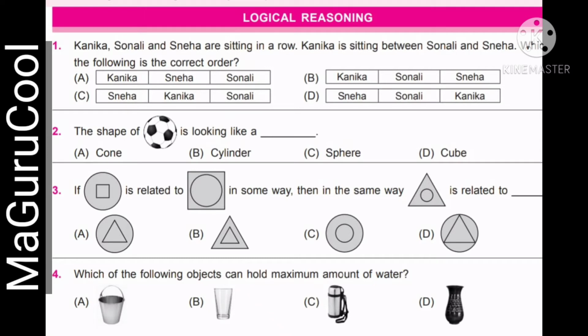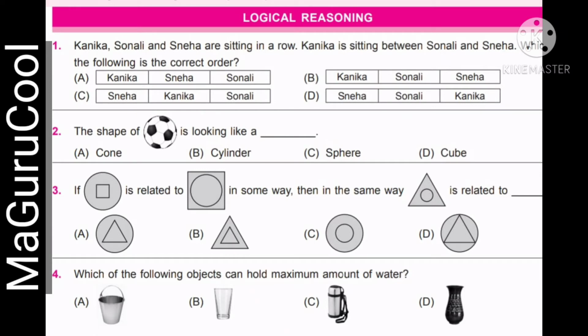Now the third question is again logical reasoning. This we usually do with our matchsticks and with the building blocks. This can be done with building blocks and matchsticks. The fourth question is, which of the following objects can hold maximum amount of water? Whether a bucket, a tumbler or a glass, a flask and a vase or a flower pot.